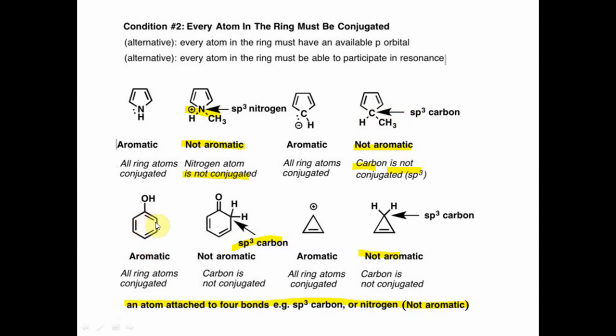This molecule is aromatic, all ring atoms conjugated. This one has an sp3 carbon, so it is non-aromatic because there is no conjugation, no ring current here. This molecule again will be aromatic because the positive charge is shifted here, and overall delocalization or resonance is here. But here this is an sp3 carbon, so it will not be aromatic due to the presence of this sp3 carbon.